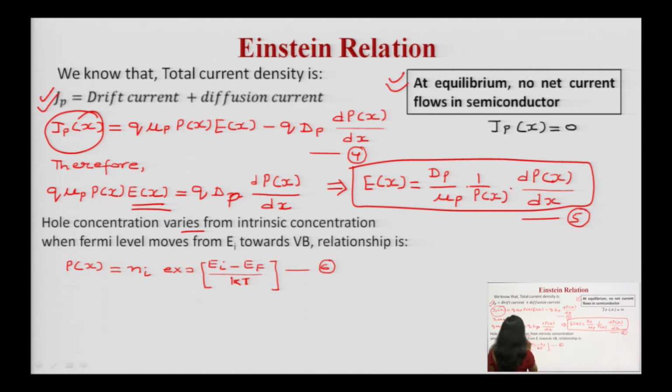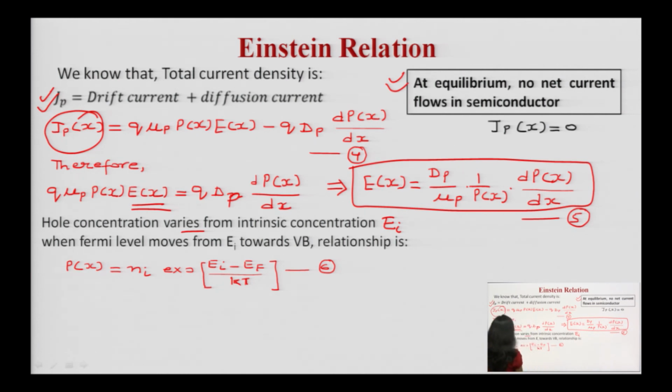So when hole concentration varies from intrinsic, and Fermi level moves from that particular Ei to the valence band, it is moving towards the valence band, which means there will be an increase in the hole concentration.